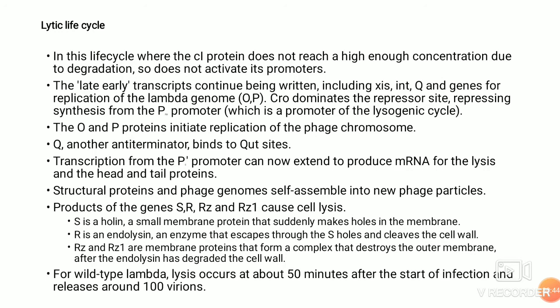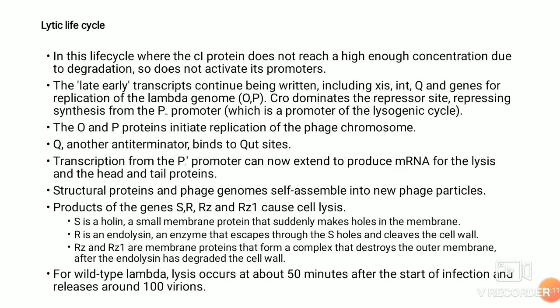O and P proteins initiate the phage chromosome replication. Q is an anti-terminator which produces the head and tail proteins of the lambda phage. The structural proteins and the phage genome assembly happens into the new phage. Once the assembly is completed, there are the other genes S, R, Rz, and Rz1, which cause the cell lysis.